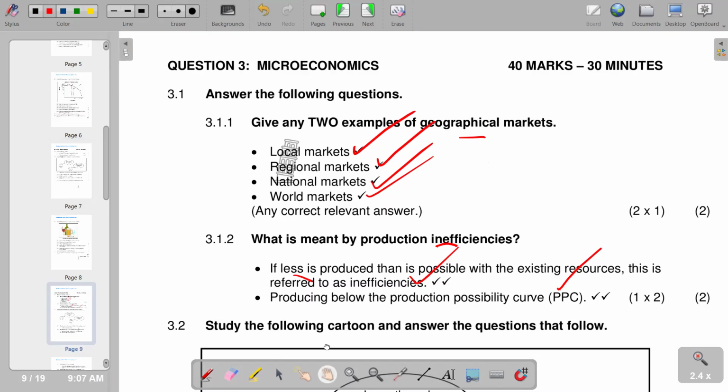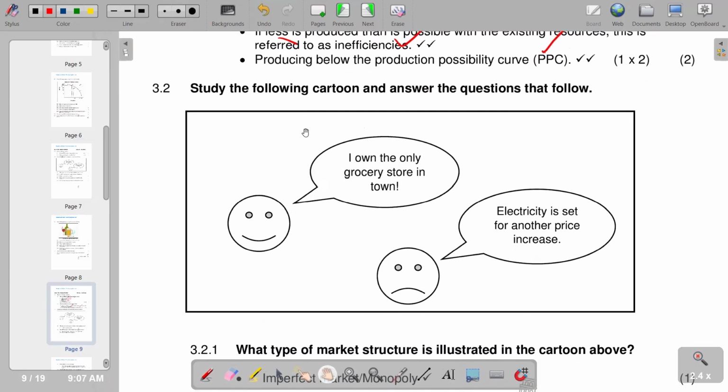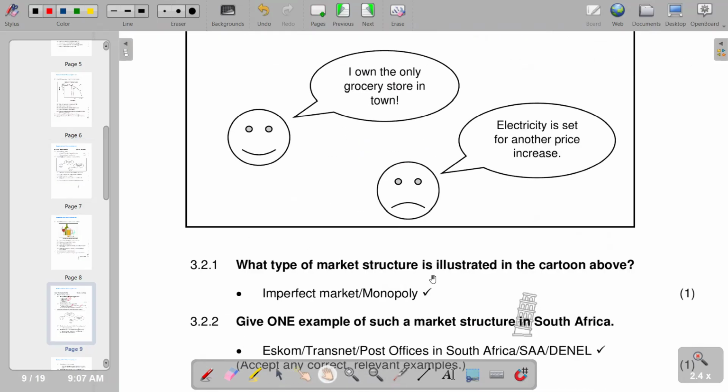The next question is, study the following cartoon and answer the questions that follow. So we're given a cartoon. The first one is saying, I own the only grocery store in town. Second one is saying, electricity is set for another price increase. So these are the statements that are being said. Then first question says, what type of market structure is illustrated in the cartoon above? So you'd see that